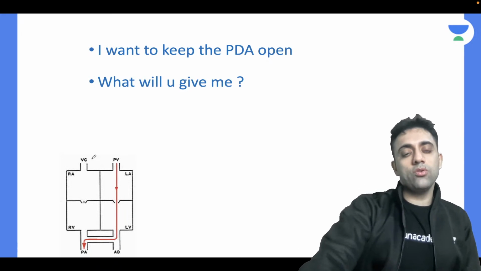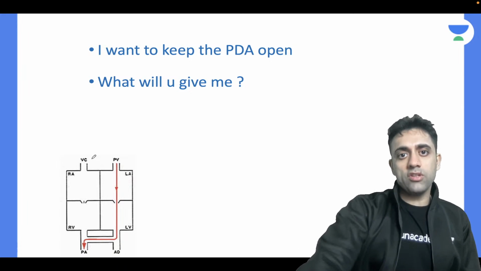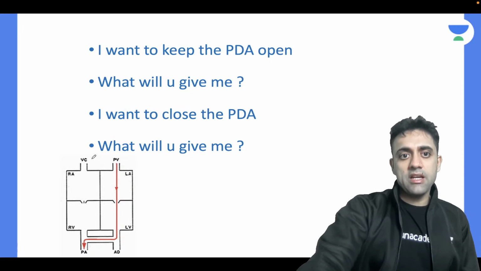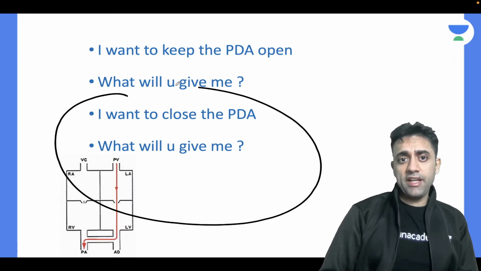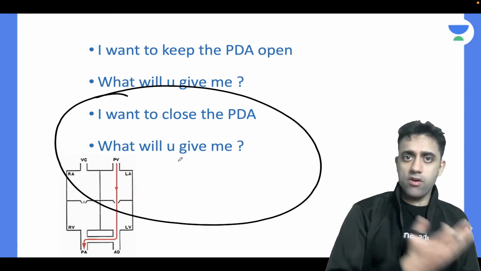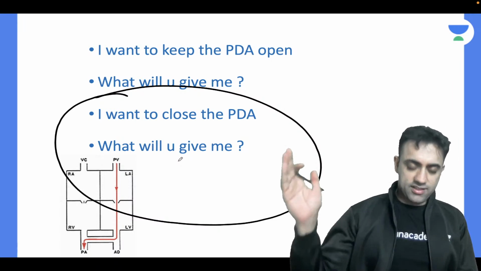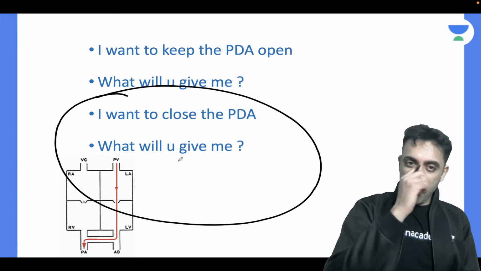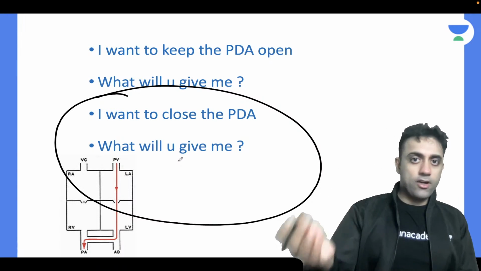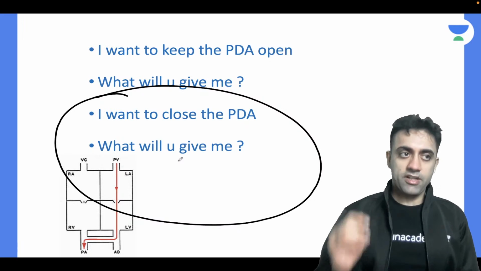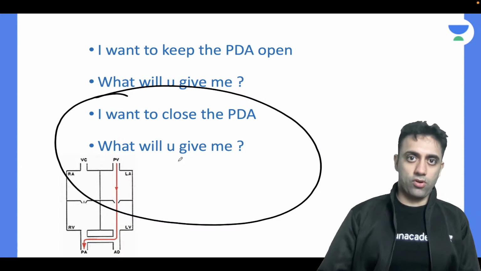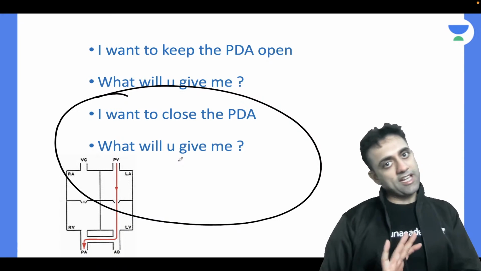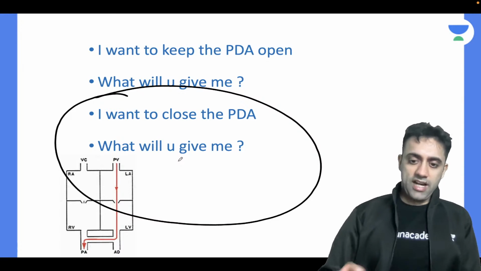Okay, two questions are always there. I want to keep the PDA open, what will you give me? I want to close the PDA, what will you give me? So for closing the PDA, of course, we have already covered: ibuprofen, indomethacin, paracetamol. Three options we have. Ibuprofen is our best oral choice. Indomethacin is our best IV choice. But in our hospital we give ibuprofen, and in Lady Harding we used to give paracetamol also. So paracetamol and ibuprofen have been given in government hospitals. So that you should know.